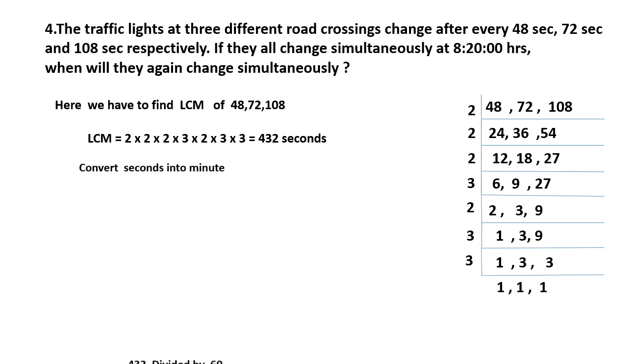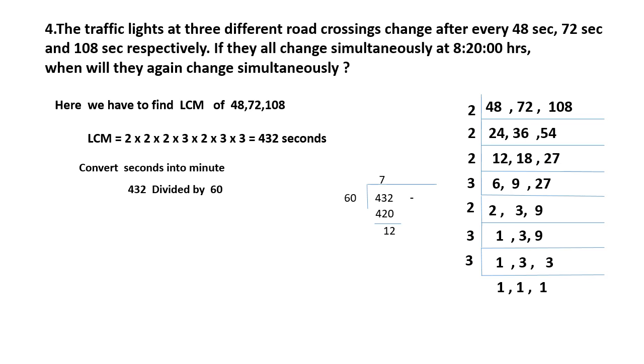Same as before, convert the seconds into minutes. So 432 divided by 60. You will get 7 times 60 is equal to 420. Subtract that, you will get 12. Now look here, 7 and 12. You got 7 minutes and 12 seconds. This remainder is the seconds, right?